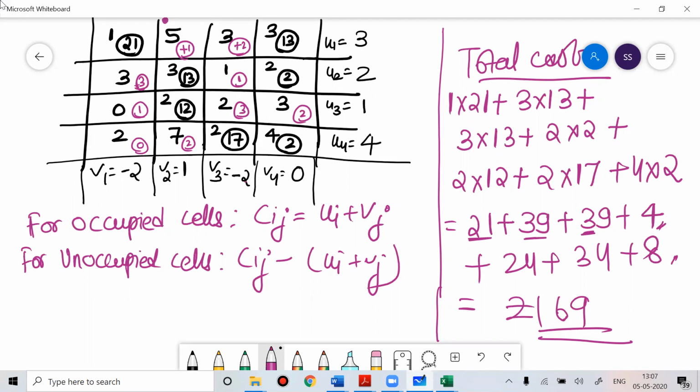If the given solution is optimal, you get the optimality. Once you get the optimality, you can find the total cost. Anyone have any doubt? Please ask me.